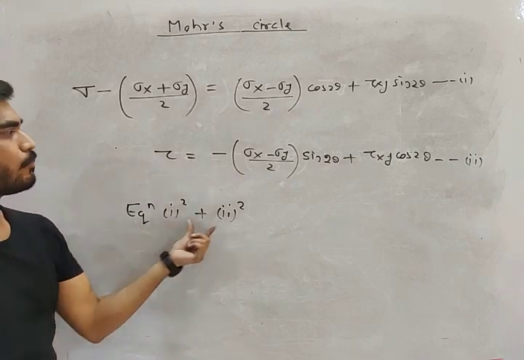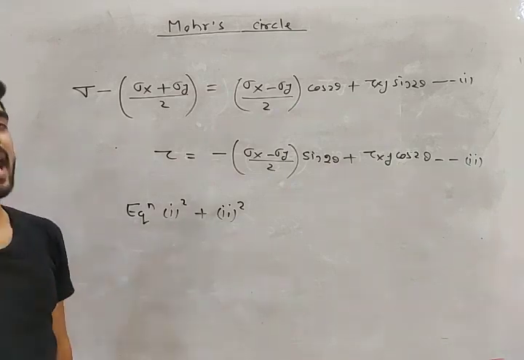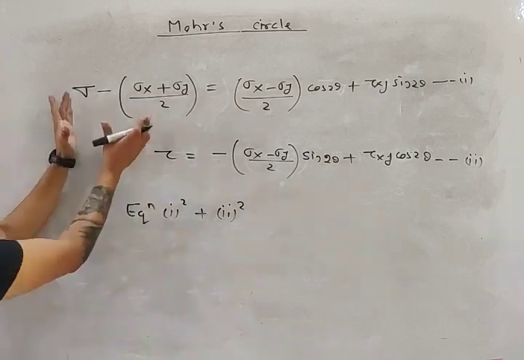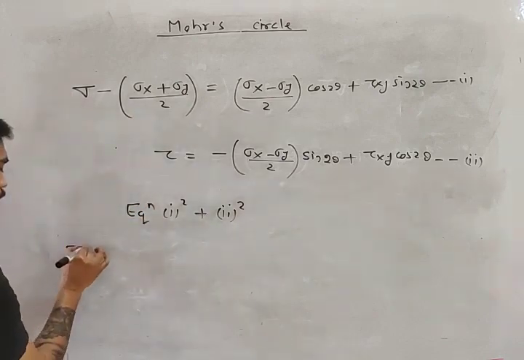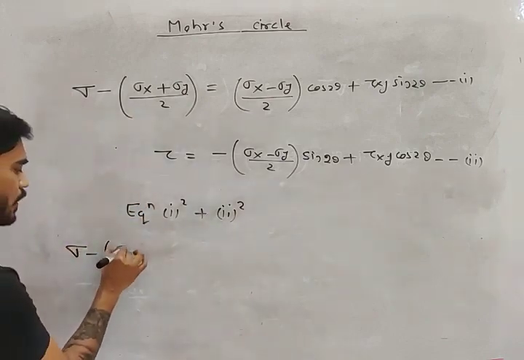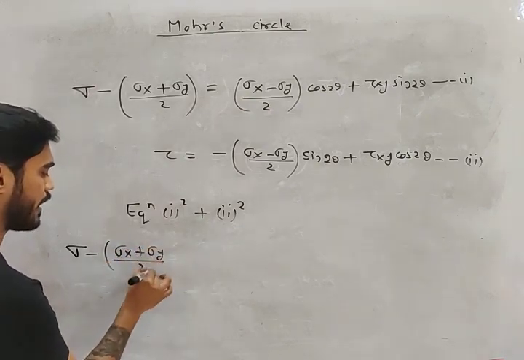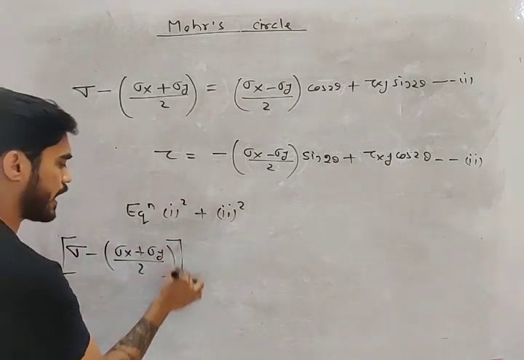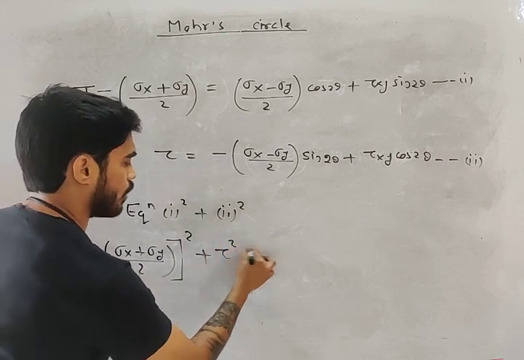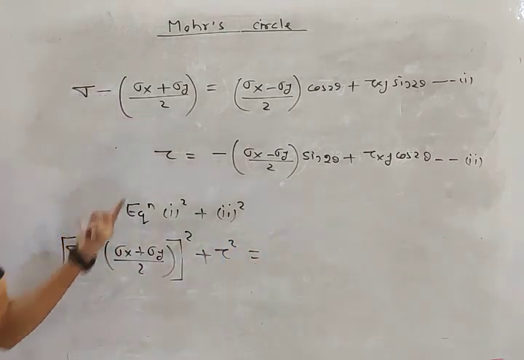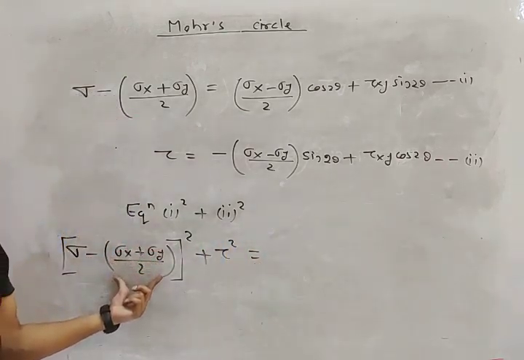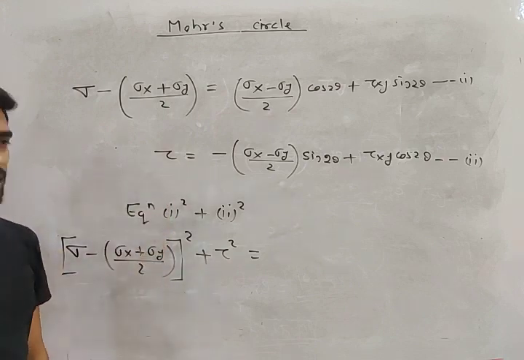Equation 1 square plus equation 2 square. What will you get, my friend? This will become sigma minus sigma x plus sigma y by 2 whole square plus tau square, right?